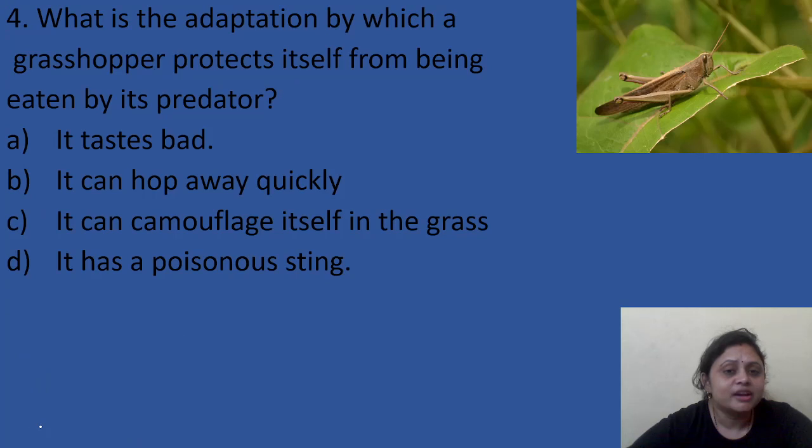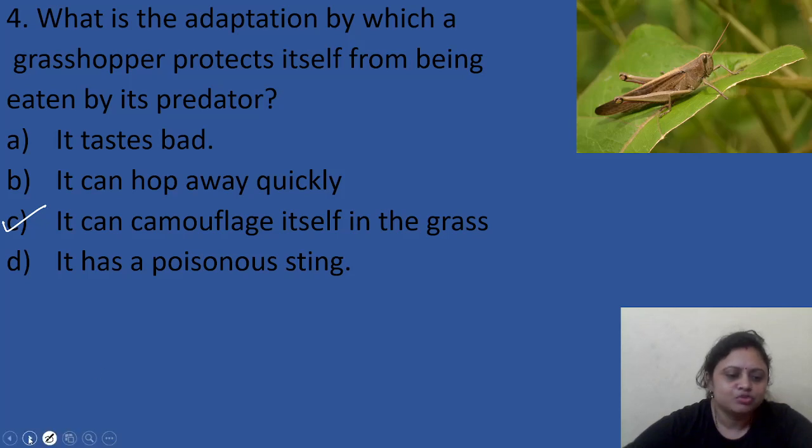Next. What is the adaptation by which a grasshopper protects itself from being eaten by its predator? The grasshopper has to protect itself from the predator, so what is the adaptation which it adapts? The options given are A, it tastes bad. B, it can hop away quickly. C, it can camouflage itself in the grass. D, it has a poisonous sting. So what is the answer? Can anyone say? The correct answer is option C, that is it can camouflage itself in the grass.